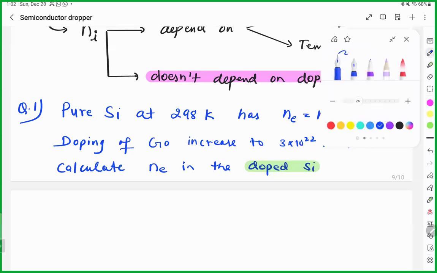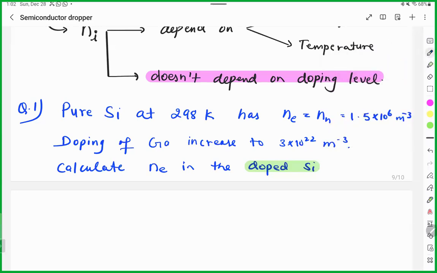First, write the law of mass action. Answer. The mass action law says the total number of electrons multiplied by the total number of holes will be equal to the intrinsic carrier number squared. Right?